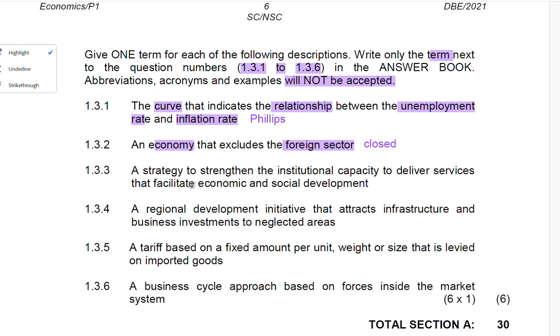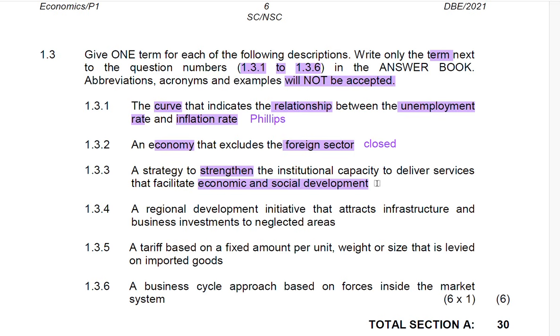So what is the term? So the correct term for 1.3.3 is integrated manufacturing strategy.